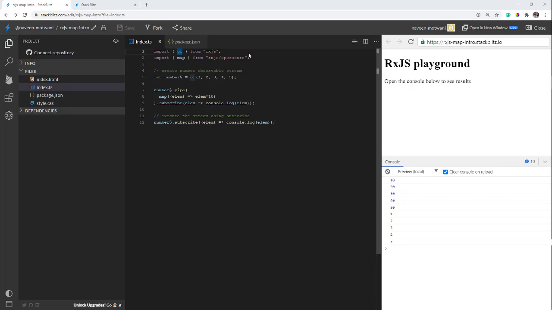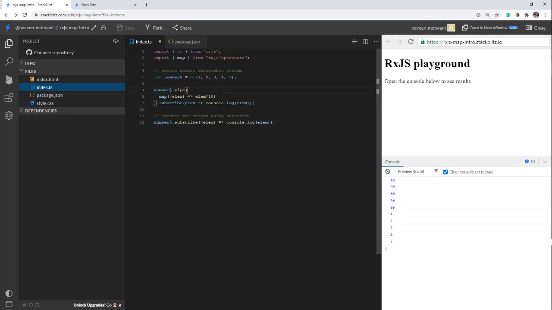For this example, I'm going to debug whether the map operator is working fine or not. The way I debug it is I print the emitted value before map and after the map, so that we know whether the processing has been done or not.